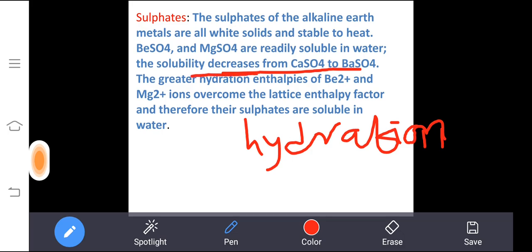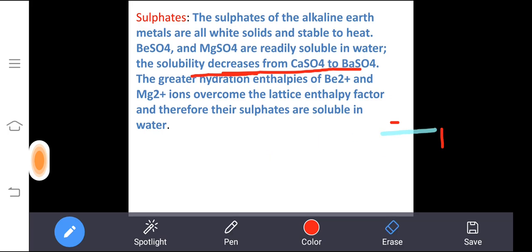Did you remember that one concept I said when I discussed the hydroxides? In the hydroxides, I talked about the lattice energy. Lattice energy decreases when you move down the group. In that case, here what is happening? Hydration enthalpy. When you move down the group, which will be more?